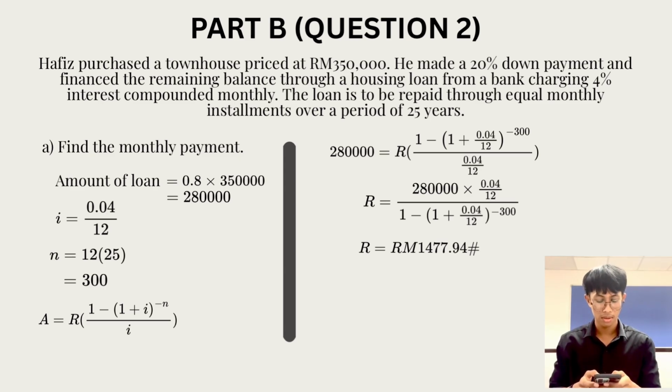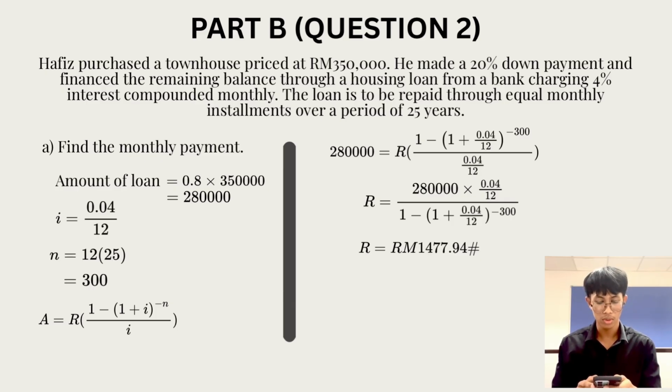0.8 times 350,000, we will get 280,000. And then we must find the value of i, which is interest per period, 0.04 divided by 12, and then the value of n, 12 times 25, we will get 300. And at the bottom, this is the present value formula. We put 280,000 equal R, open the bracket 1 minus (1 + 0.04/12) to the power of minus 300, divided by 0.04 divided by 12.